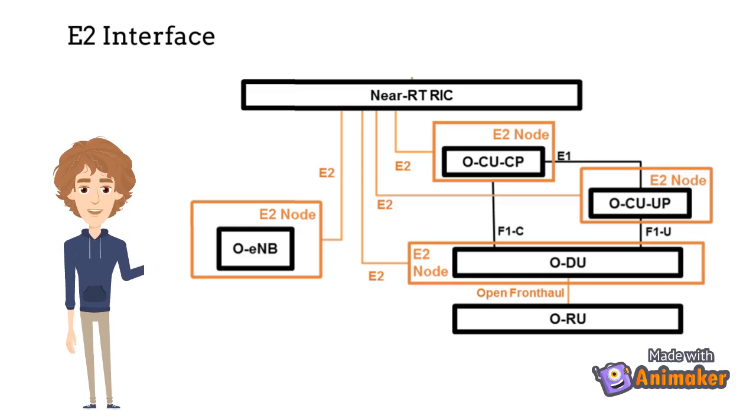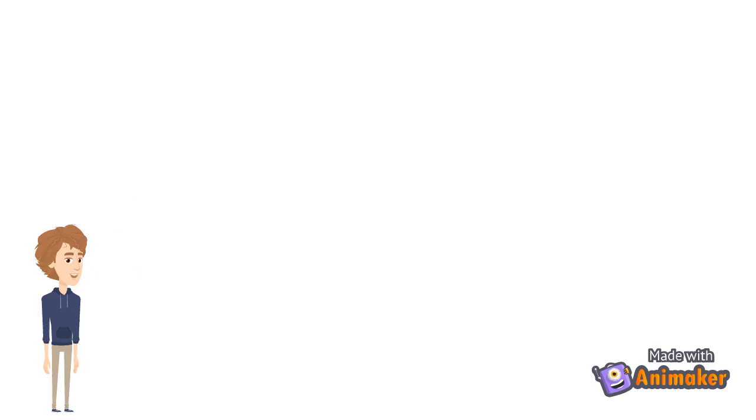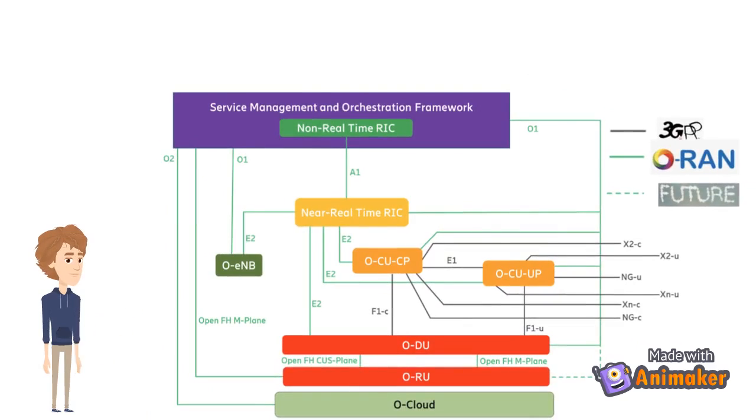The E2 functions are grouped into the following categories. Near RT-RIC services, that are report, insert, control and policy. And near RT-RIC support functions, which includes interface management, E2 setup, E2 reset, E2 node configuration update, and reporting of general error situations. The O-RAN architecture specifies the O-RAN nodes near RT-RIC, O-CU-CP, O-CU-UP, O-DU and O-RU as separate entities.